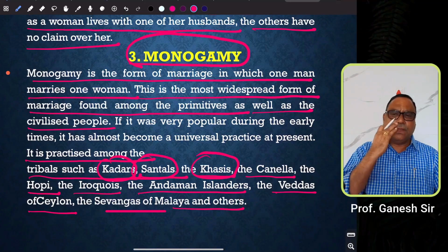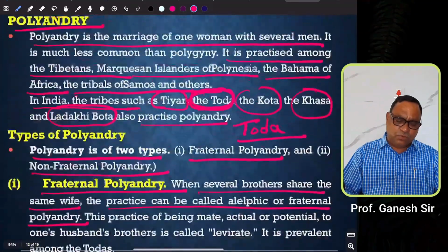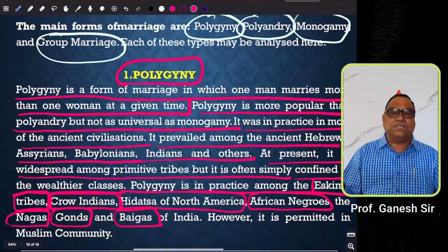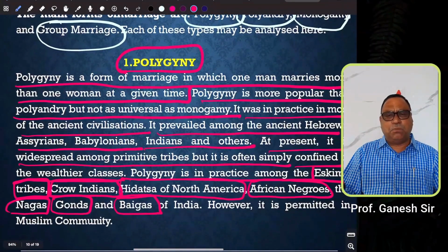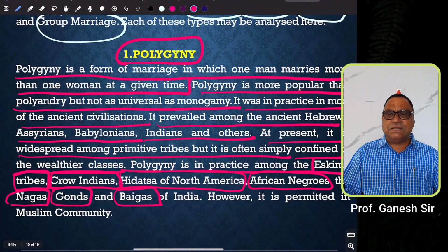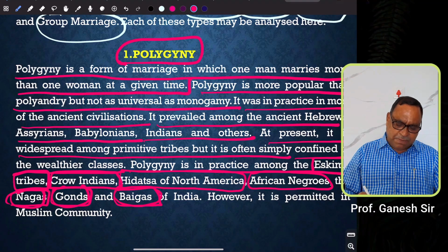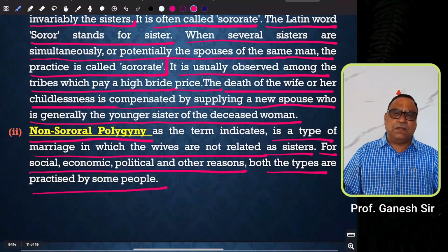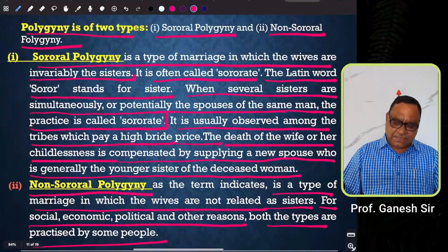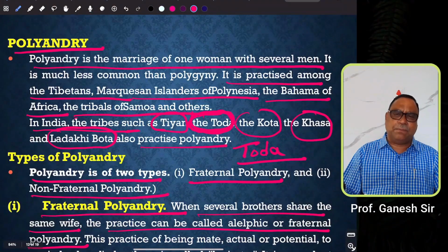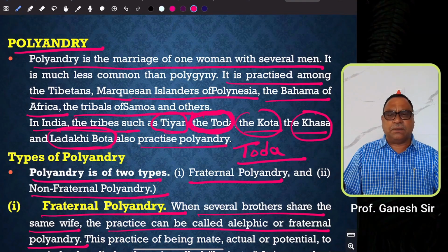Now, from the examination point of view, I would like to tell you that as far as polygyny is concerned, it is practiced by certain Indian tribes like Nagas, Gonds, and Baigas. Then polyandry is practiced by Todas. Polyandry is practiced mainly by Toda. Apart from that, Tiyan, Kota, Khasa, Ladakhi, Bota.